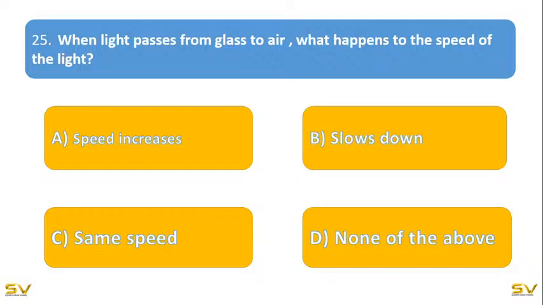Definitely, if you understand what type of medium glass is and what type of medium air is, then you will definitely answer this. The speed increases, or slows down, or stays the same, or none of the above. So light passing from glass to air.